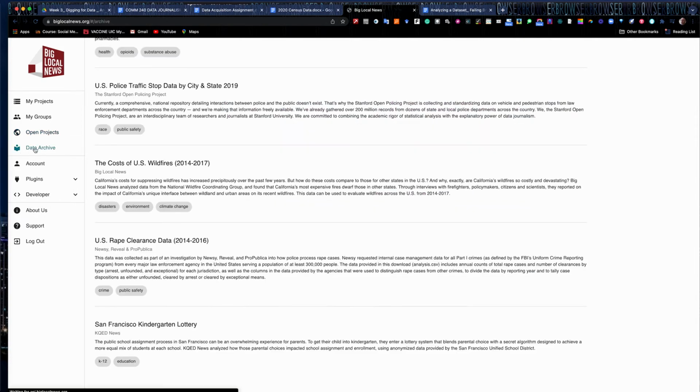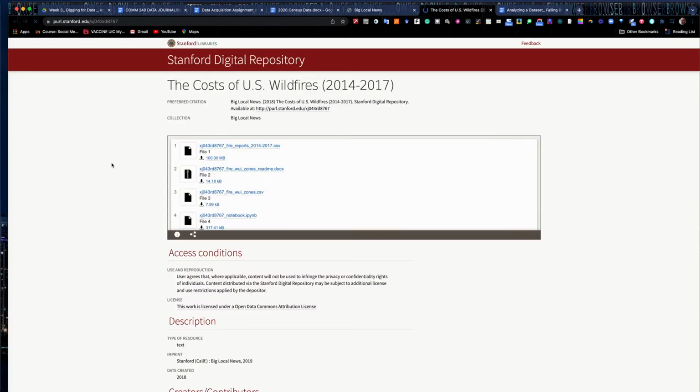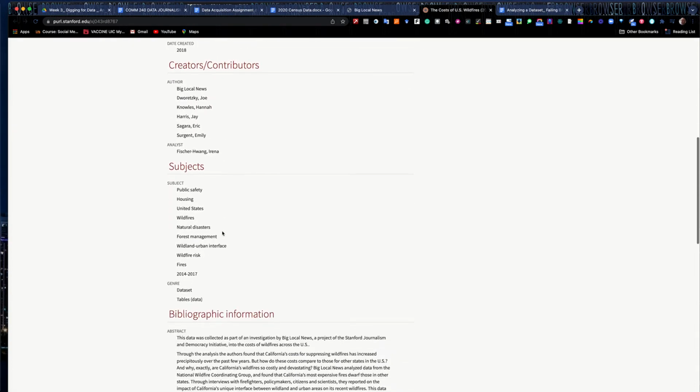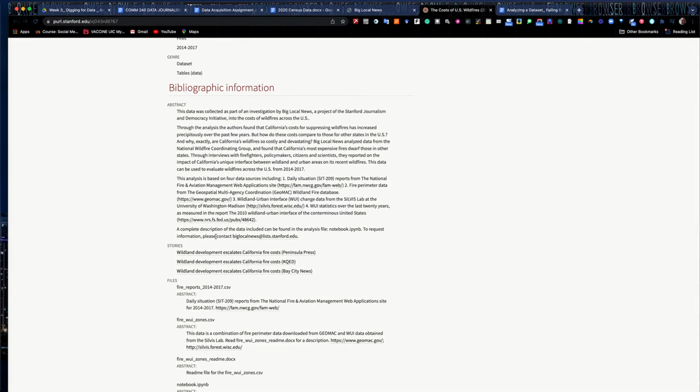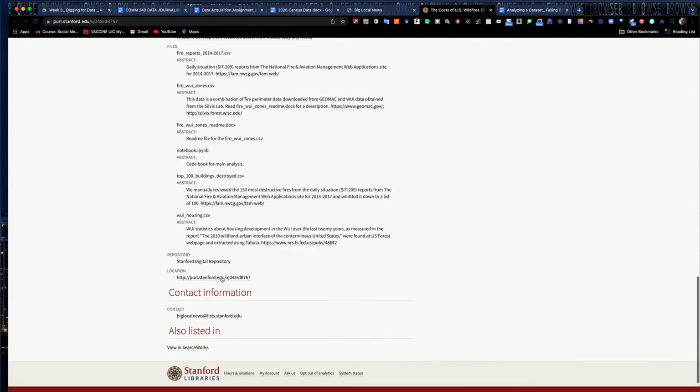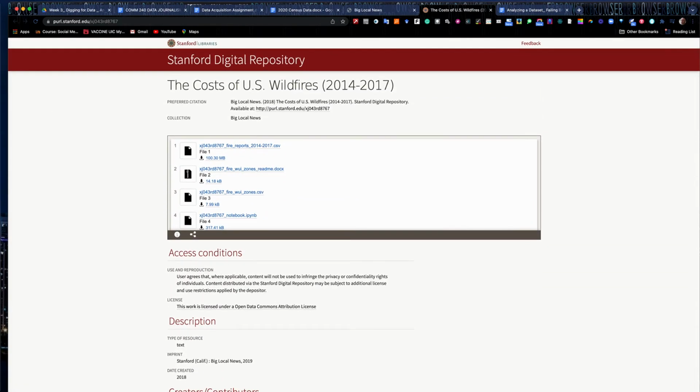Data archive is quite interesting. You can go in here. U.S. police traffic stops data by city and state. It's a couple years old, but still relatively current. Costs of U.S. wildfires. You can go in and open this up, and it's got all of the data sets that you can just download here. This is a really, really good resource. There's a little abstract information about the data set, how they built it, that type of thing. It reminds me a little bit of the Google Dataset search tool, which is really cool. You can go in and find these.